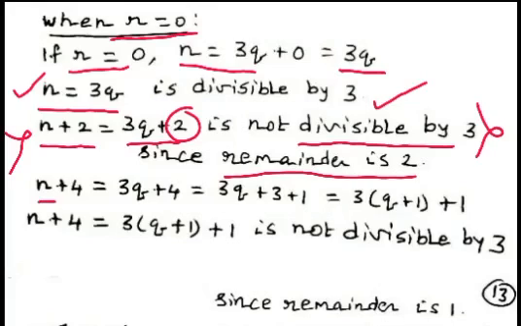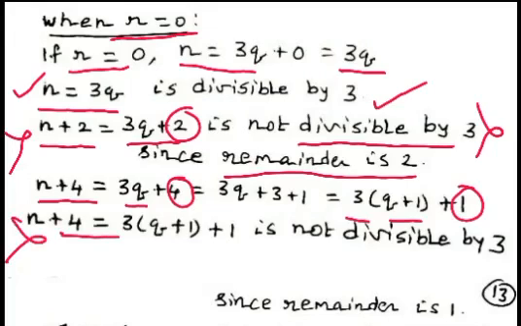Now we consider n plus 4. n plus 4 equal to 3q plus 4. This can be written as 3 multiplied by q plus 1, plus 1. Now the remainder is 1. Since the remainder is 1, n plus 4 is not divisible by 3. So, in this case, when the remainder is equal to 0, only n is divisible by 3, and n plus 2 is not divisible by 3, n plus 4 is not divisible by 3.